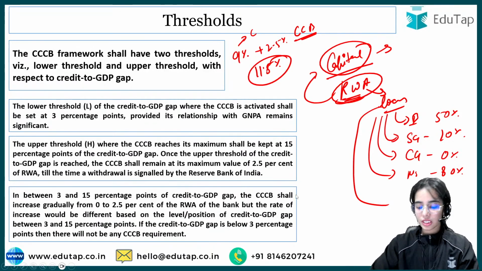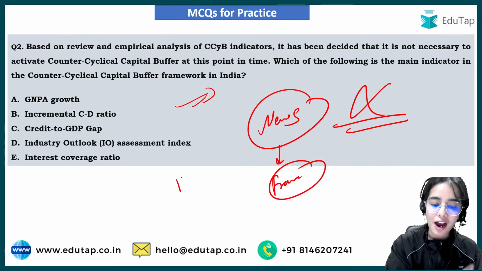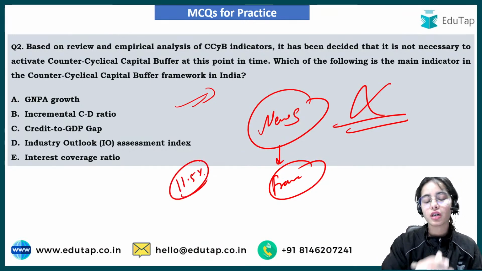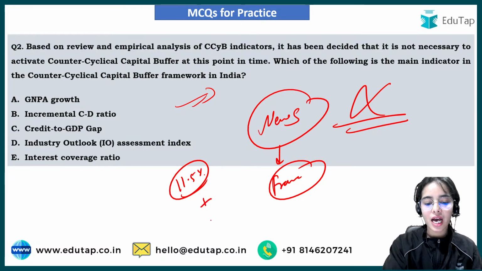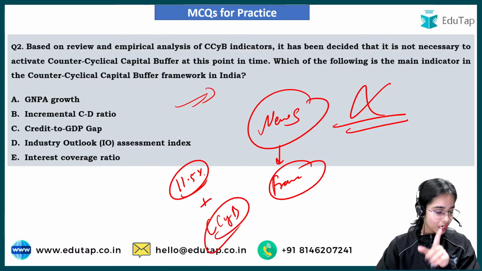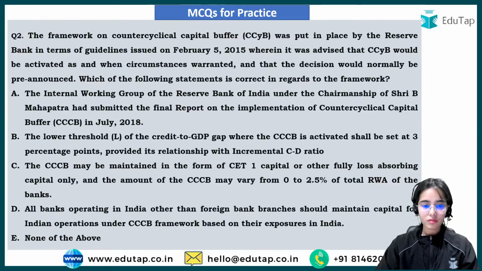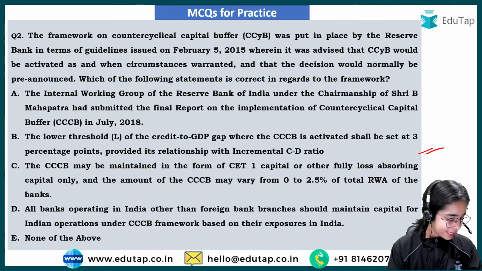Okay, so this is the complete idea. On a normal basis, the banks have to maintain 11.5% capital against the risk-weighted assets, but the RBI can also introduce the counter-cyclical capital buffer as and when required. So this is the first question. I hope you can answer this. And this is the second question, which is also a homework question that you have to answer. Okay. Any other question?